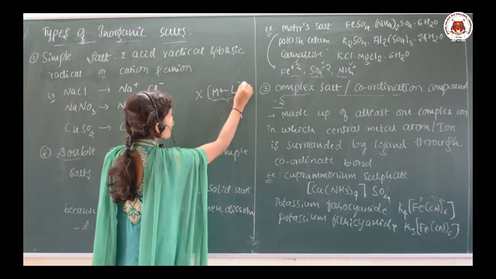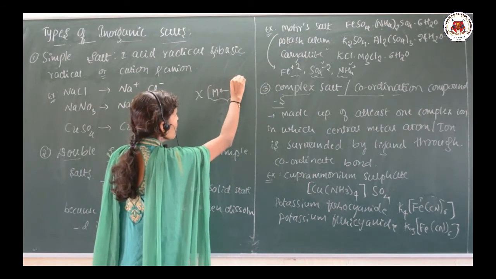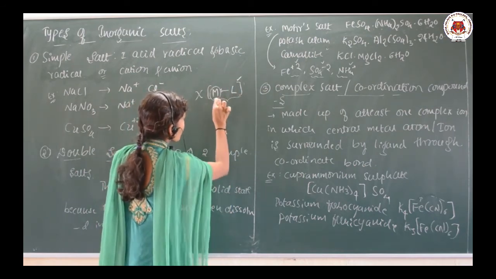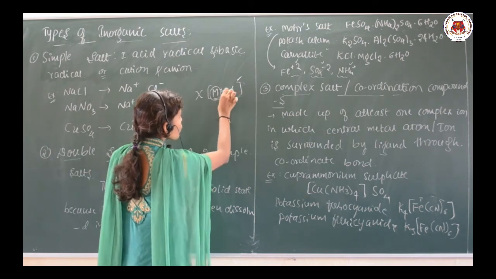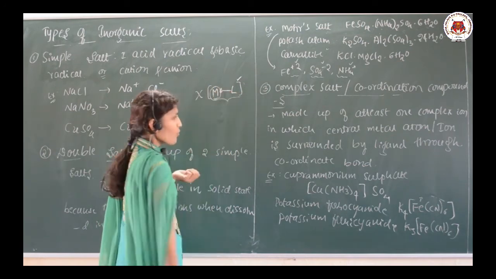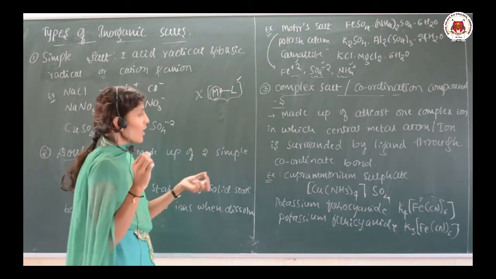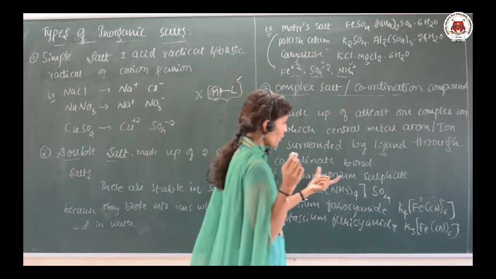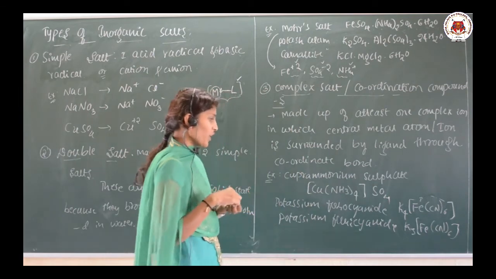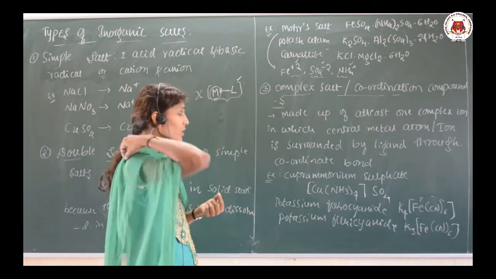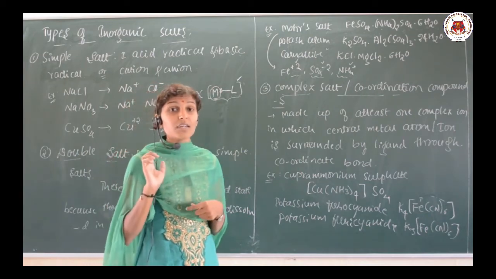Complex salt means it must consist of at least one complex ion in which the central metal atom is surrounded by the ligand through the coordination bond. Such salts are said to be a complex salt. Examples here are cuprammonium sulfate, potassium ferrocyanide, potassium ferricyanide. So all these are the three types of the inorganic salt.